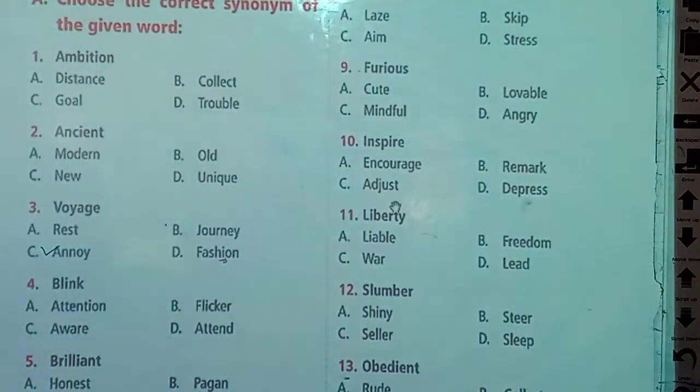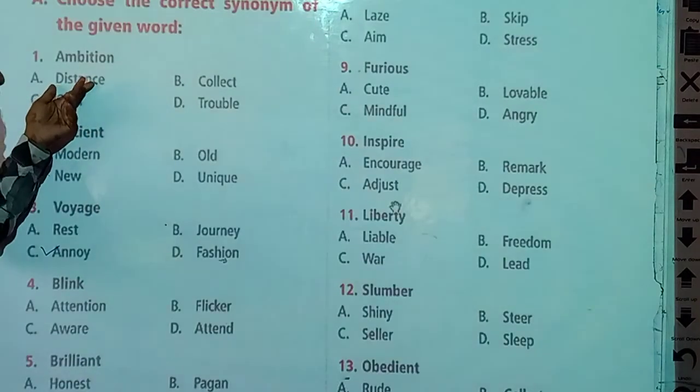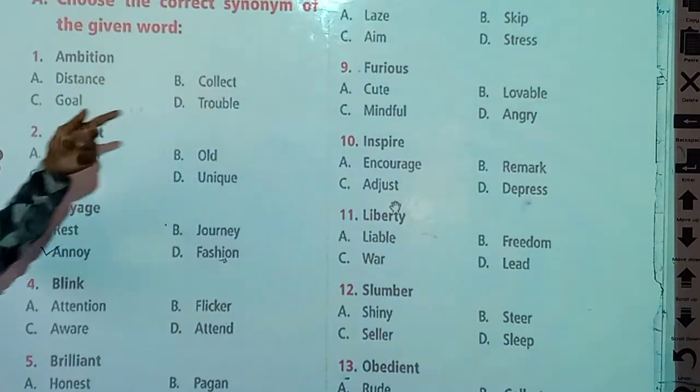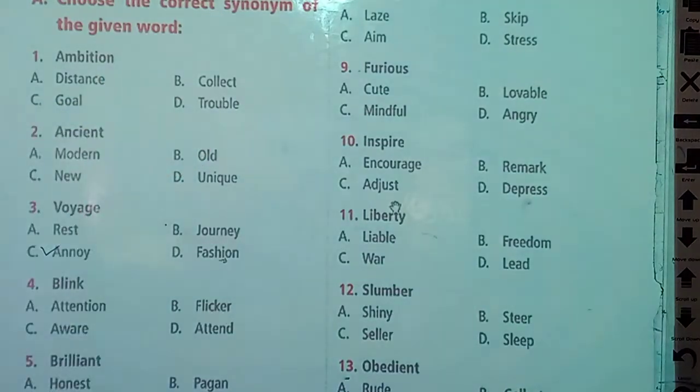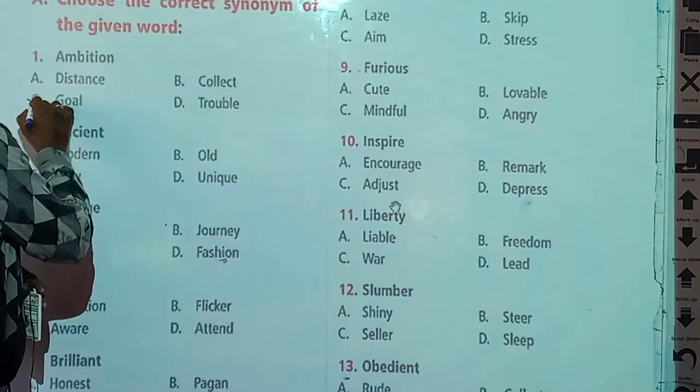First word is ambition. Ambition means distance, collect, goal or trouble. What is the synonym of ambition? Dear students, ambition means goal.